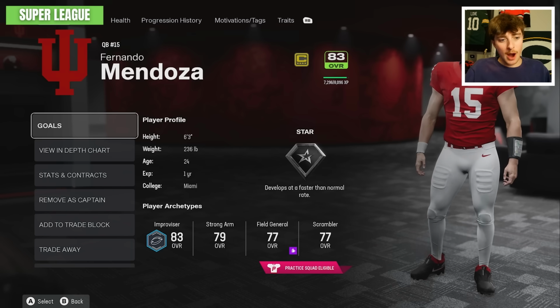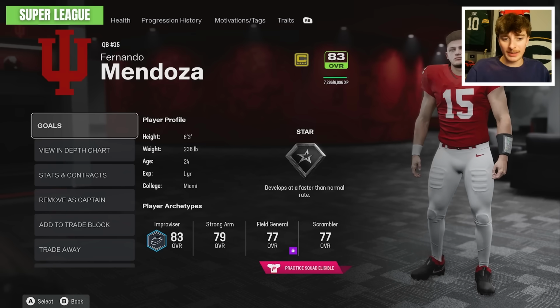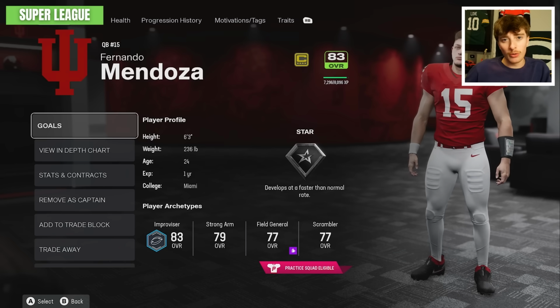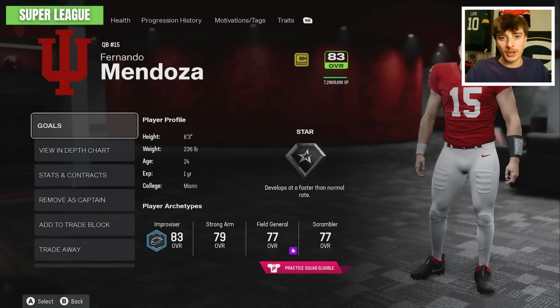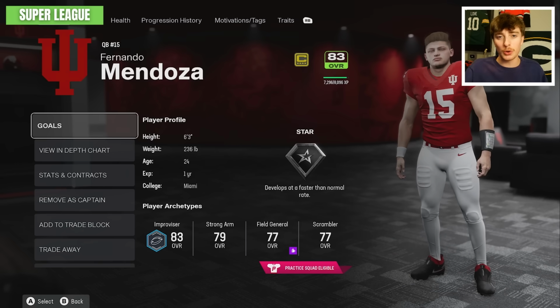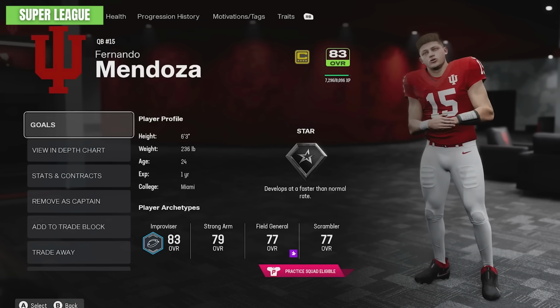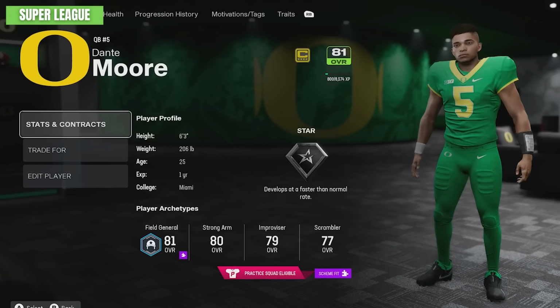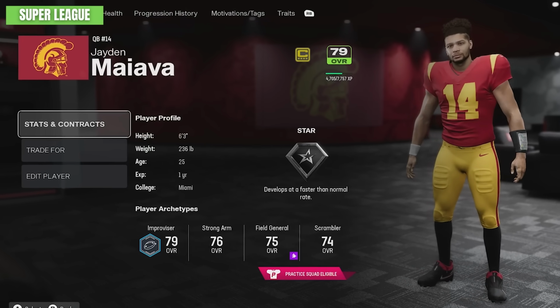A quick disclaimer, however, as I was not able to create these teams. At the time of recording this, the Team Builder website is currently down, so I had to go to the Community Download Center and take these teams. For any teams I took from the community, I'm listing them in the description and the people who made them as well. So yeah, here's Indiana, and I'm even adding their quarterback Fernando Mendoza, who's a Heisman frontrunner at the time of recording. Here's the Oregon Ducks quarterback Dante Moore, and the USC quarterback Jayden Maiava from Hawaii.